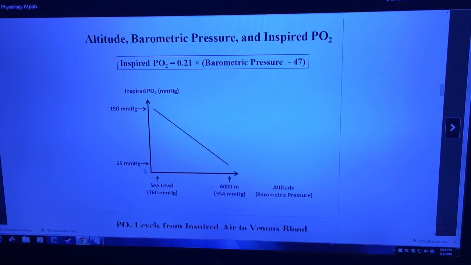And as you can see, as the altitude increases, the partial pressure of oxygen inspired decreases, to the point where at 6,000 meters, the barometric pressure is 354, and the partial pressure of oxygen inspired is 65. And that makes it impossible to maintain the alveolar partial pressure of oxygen of 100 that we just noted.